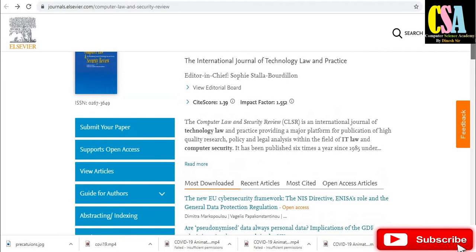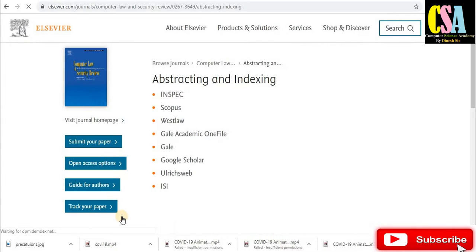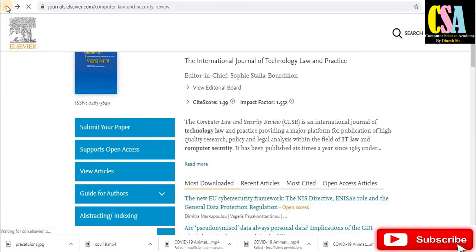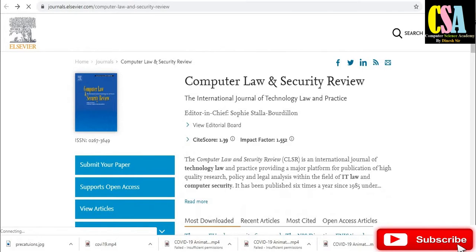So how will we check? Just click on abstract and indexing. This is the indexing part, Scopus and others. So this is the first reputed Elsevier journal, a Scopus indexed journal, and this is its impact factor. This is a very good journal.